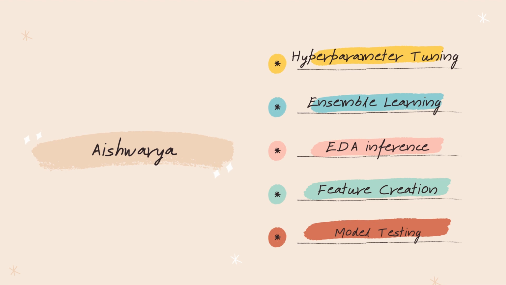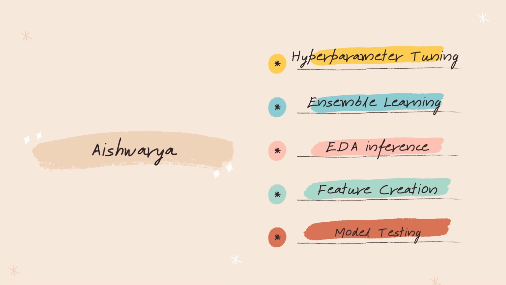As for me, I learned the importance of hyperparameter tuning in improving model performance, the importance of ensemble learning, how to infer data from EDA, feature creation, as well as how to appropriately test models and analyze the results that are obtained.